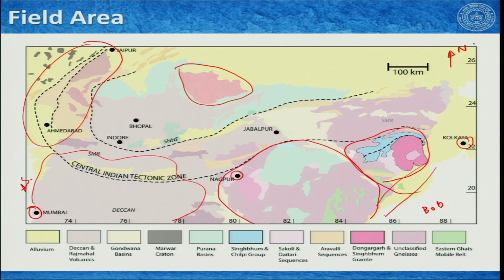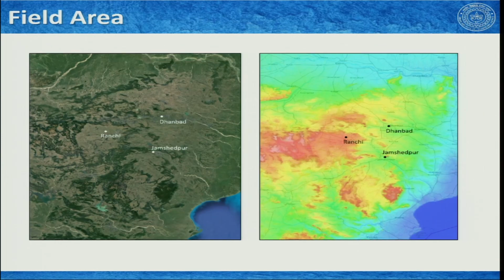Here we have Eastern Ghat mobile belt. A part of it goes to the southern side as well. In between we have the central Indian tectonic zone marked by these two dotted lines, and part of it is also known as Satpura mobile belt. We will be working in this area, which is Singhbhum craton.